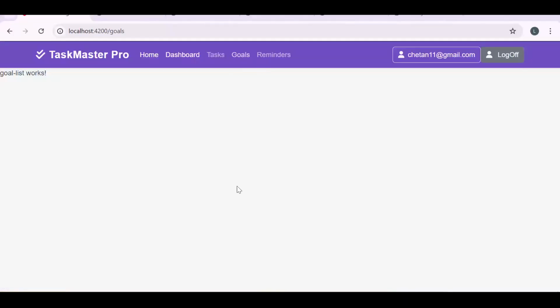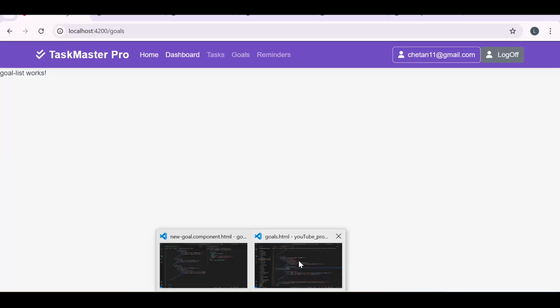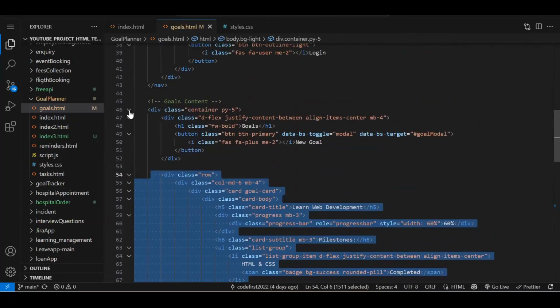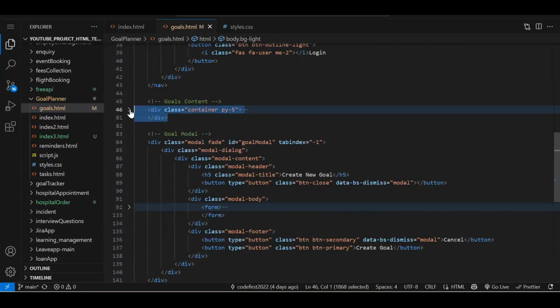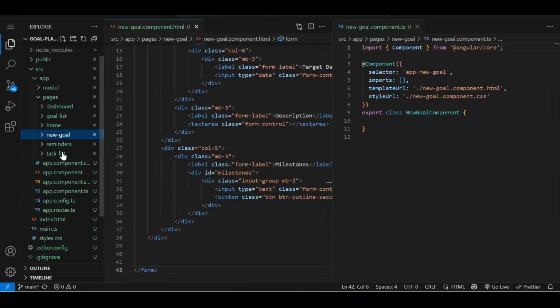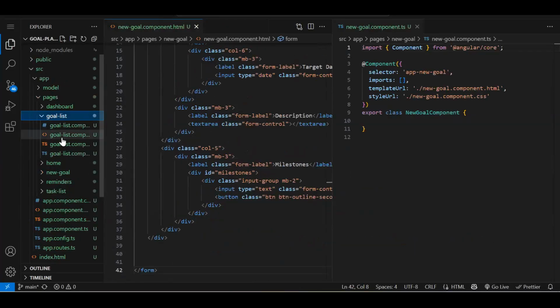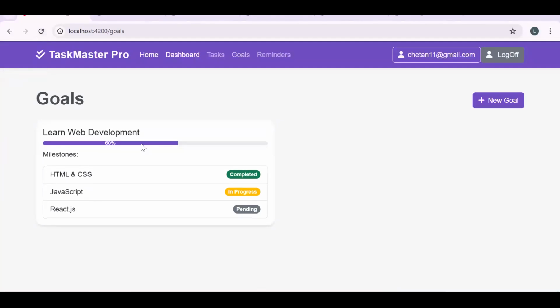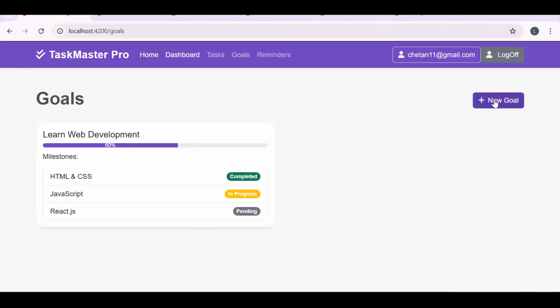Goals. So we need one more button over here to create a new goal. Let me just copy this piece of content. This will go into our goal list, because from the goal list, we are going to navigate to our new goal component. So over here, let's save it. Fine. So once I click on new goal, it should navigate to my create new goal page.